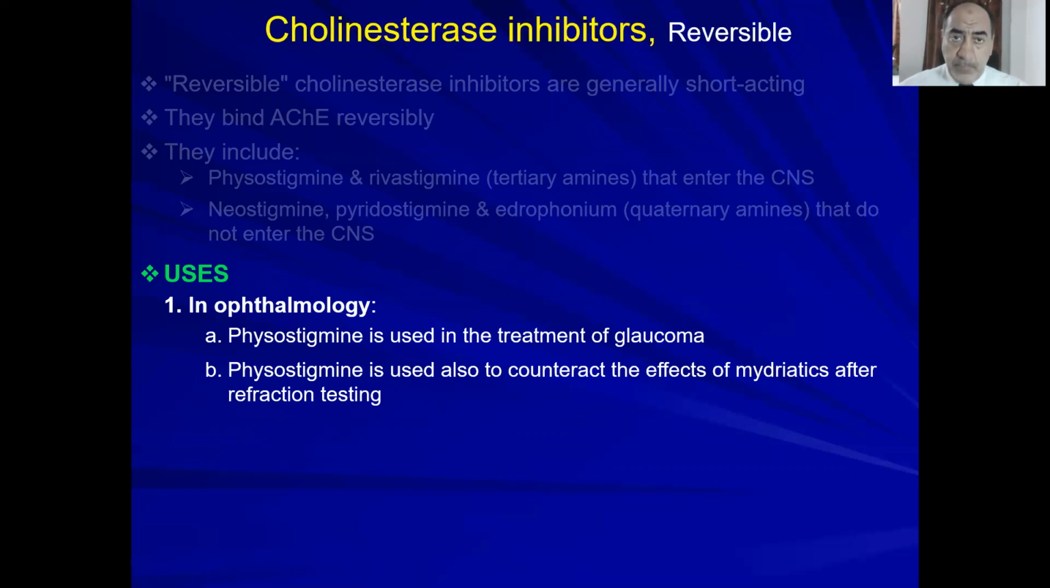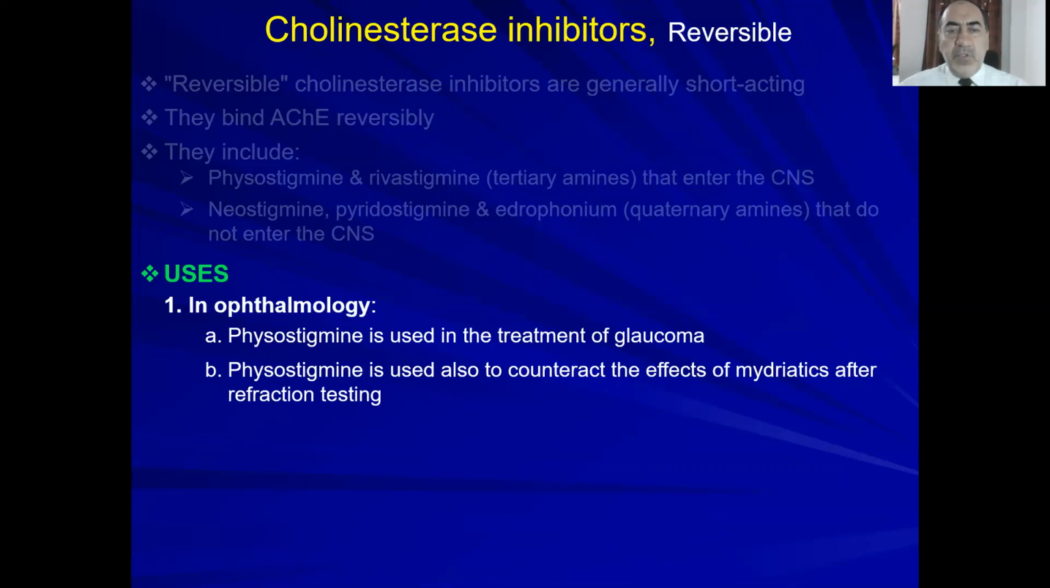parasympathomimetics and or sympatholytics, specifically beta blockers like timolol. We talked about the direct acting parasympathomimetic drug pilocarpine before, and today we're going to talk about physostigmine, which is an indirect acting parasympathomimetic.